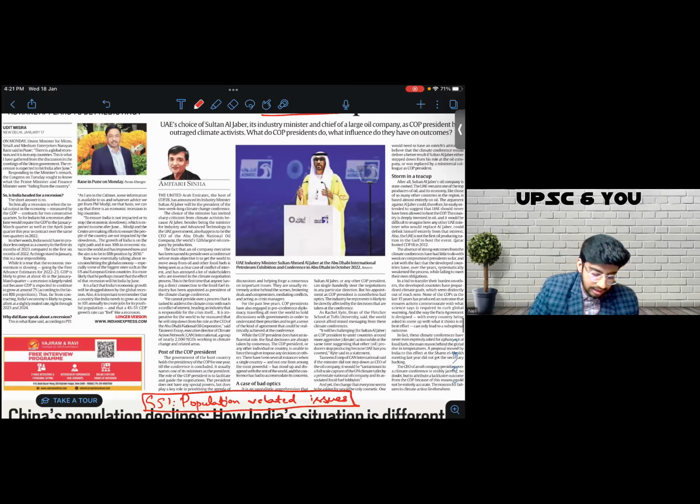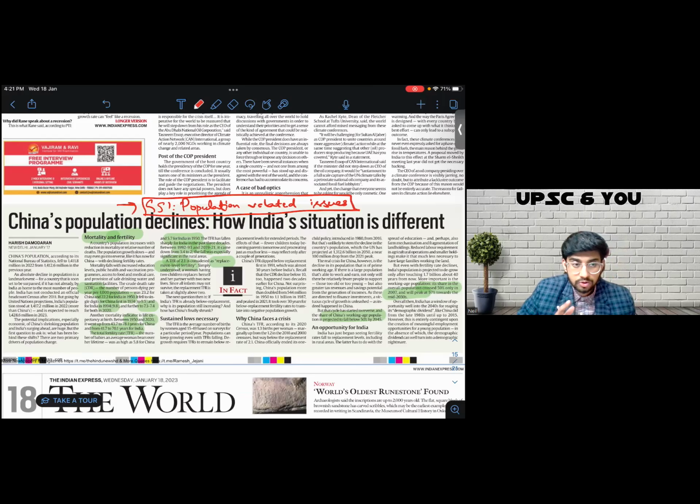Again, this is a beautiful article related to the population-related issues topic in GS1. And my focus is on India-centric issues. So we see mortality and fertility. Whenever a question on population comes, I'm going to speak about mortality and I'm going to speak about fertility. I get that hint from the header. Then I see that the author speaks about CDR, crude death rate, which is measured per 1,000 population. I get a data point.